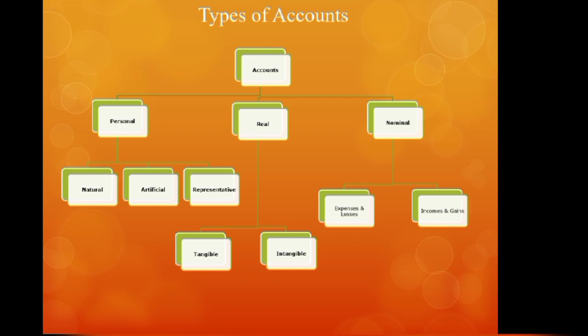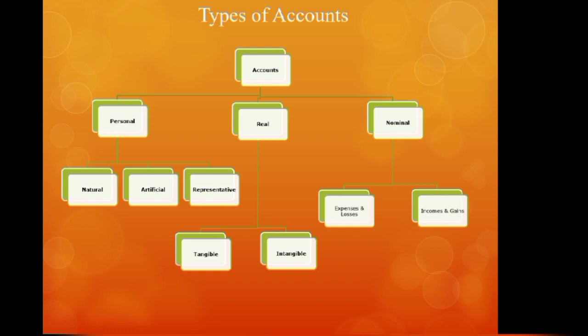Then the third category of personal account is representative personal account. Now, representative personal accounts are the incomes or expenses which are due to or for a particular person. They represent a particular person. For example, outstanding rent account. This is a rent which is outstanding. Outstanding to whom? It is outstanding to the landlord. Since the landlord is a person and to him the rent is outstanding, this outstanding rent account will become a representative personal account.